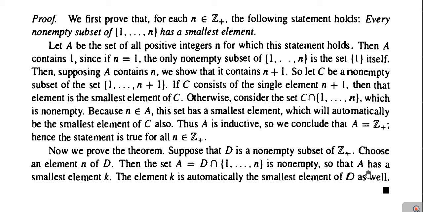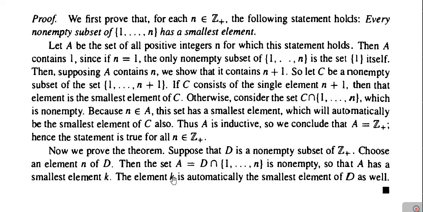Then A has a smallest element, suppose that smallest element is K. Then the element K is automatically the smallest element of the set D also. As the set A has the smallest element K, which means that K is the smallest element of the common members of D and this set, and D is a subset of the set of positive integers.